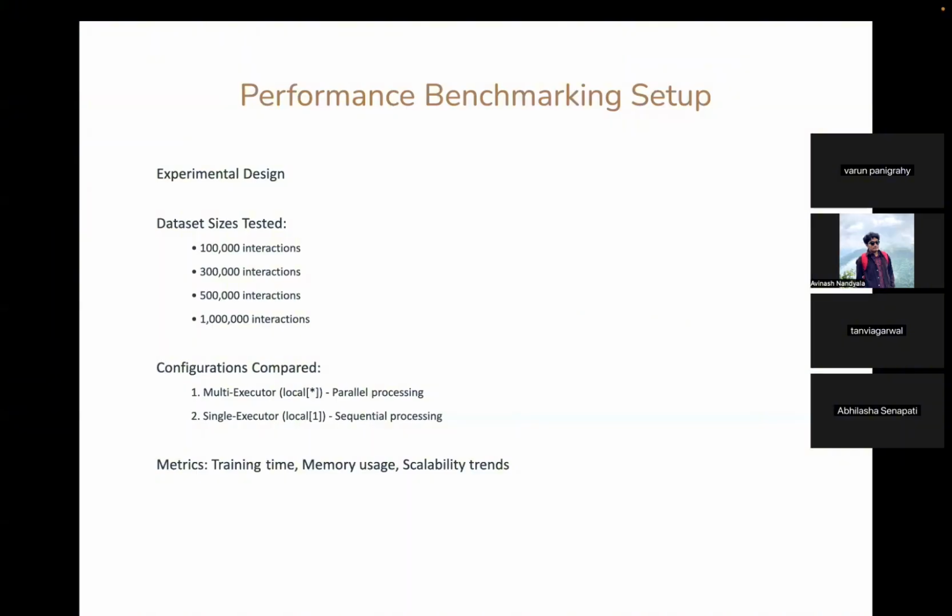I'll be presenting our performance benchmark results and the key insights we have gained from this project. Our benchmark experiment compared single executor and multi-executor configurations across 4 different datasets. Our results clearly demonstrate the benefit of parallel processing for the multi-executor configuration.